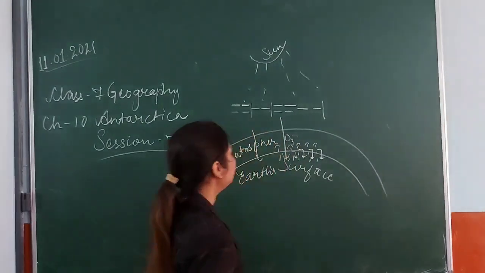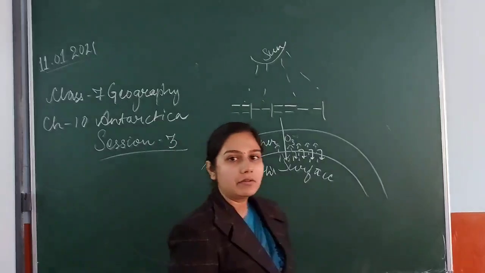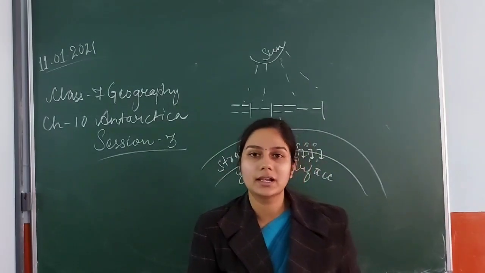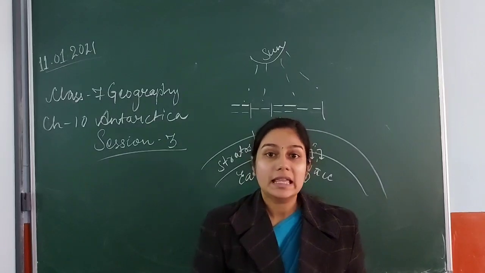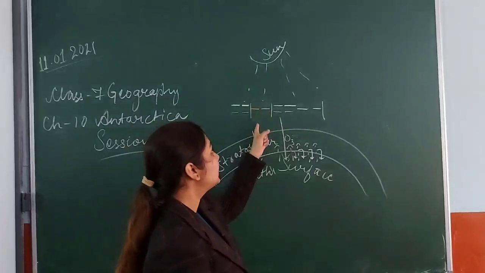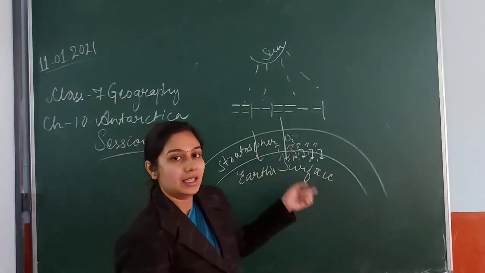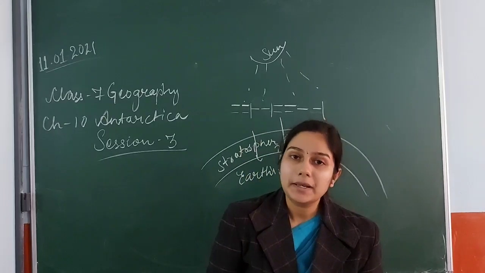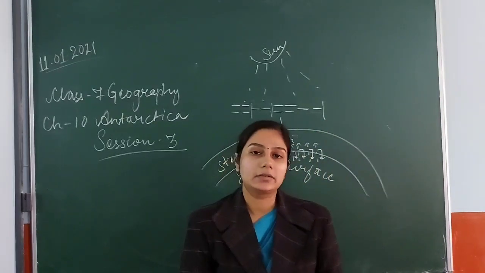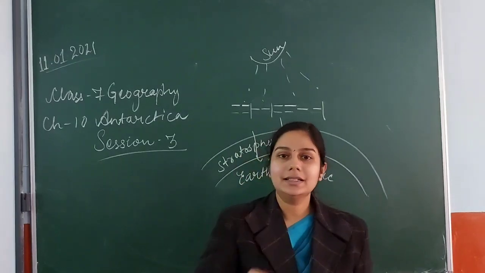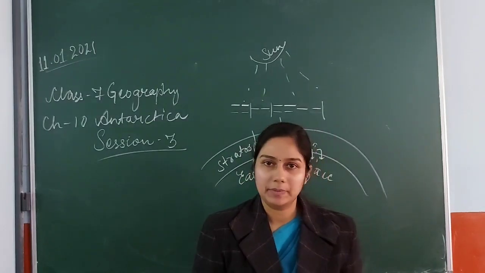Now what is happening? The ozone layer has one function, and all of you know that: to protect us from the harmful radiation of the sun, that is the ultraviolet radiation. If this layer is broken down, it has certain gaps, and the radiation comes inside this way. That is how your ozone layer gets depleted when it comes in contact with chlorofluorocarbon. I hope this entire concept is clear to you.